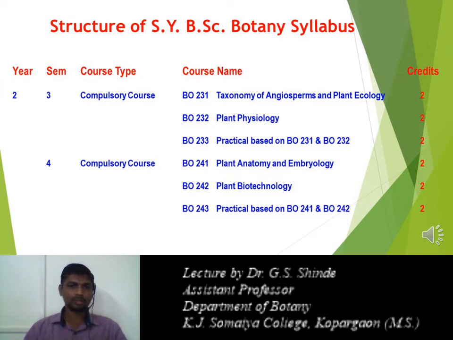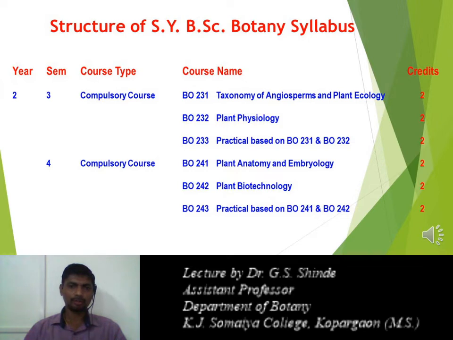This course is compulsory. Course name BO231, Taxonomy of Angiosperms and Plant Ecology, for 2 credits. BO232, Plant Physiology, again for 2 credits. And the practicals based on the 2 theory courses, that is BO231 and BO232, also for 2 credits. So this syllabus is for semester 3rd, and for semester 4th all courses are compulsory.